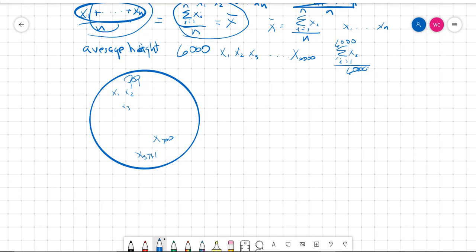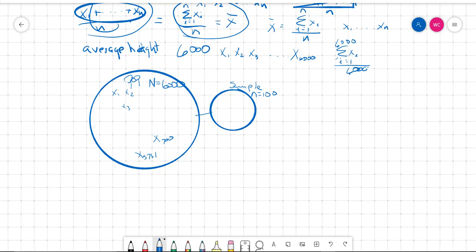So I'll draw it like this. We'll take a sample, and we'll call this the sample. So for the population, let's say we use the capital N to denote the size of the population. And let's say the sample, we use a small n for that, is 100. Okay, so suppose we have the sample of 100.